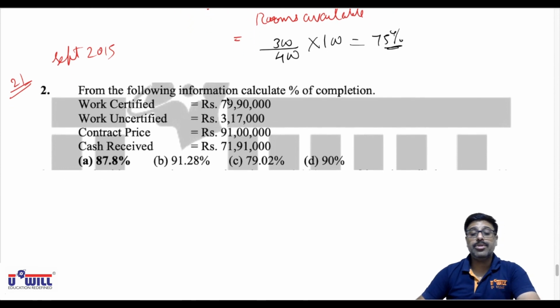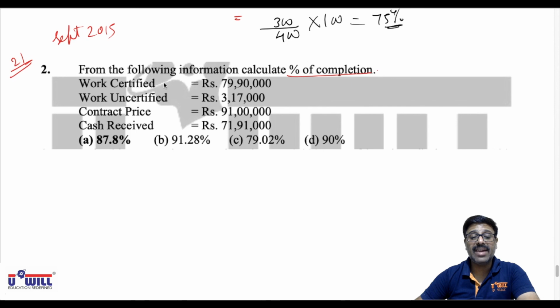From the following information, calculate percentage of completion. Work certified will only be taken into consideration. Work uncertified won't be considered. Contract price will be taken into consideration. Cash received won't be considered.